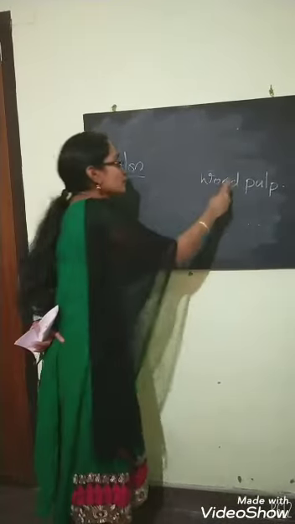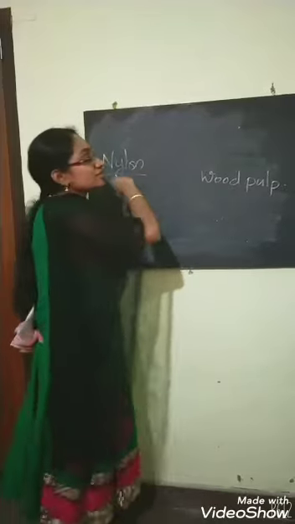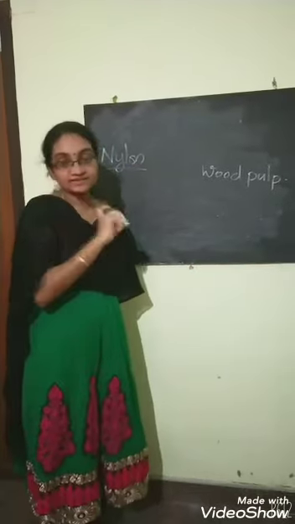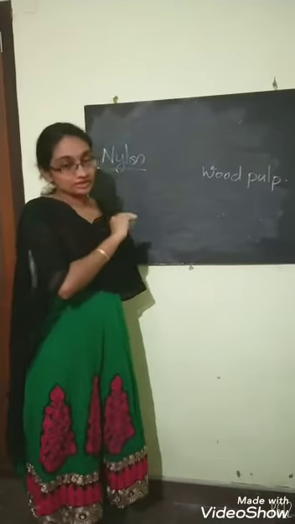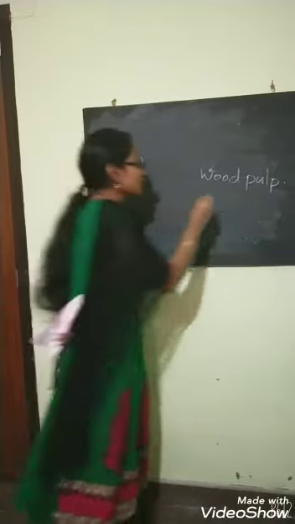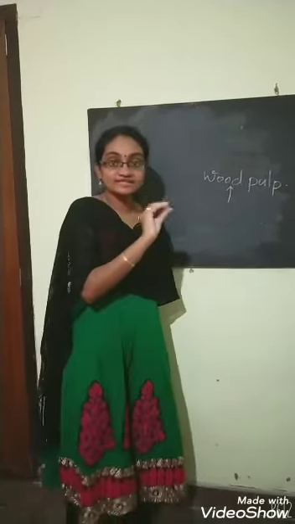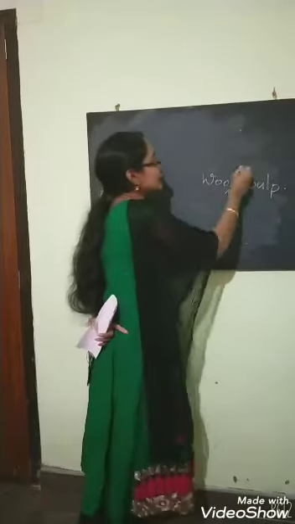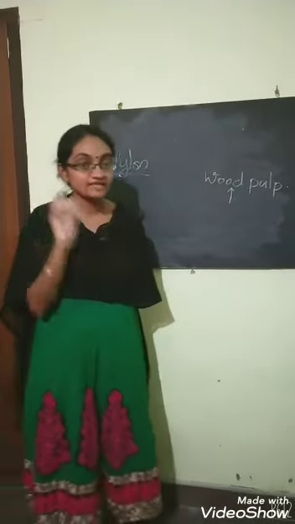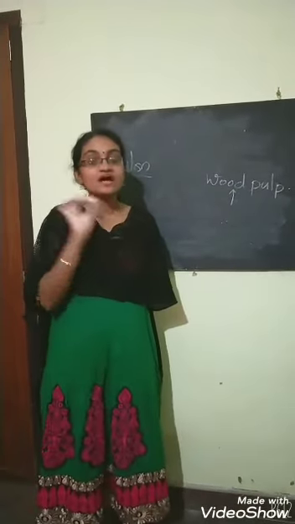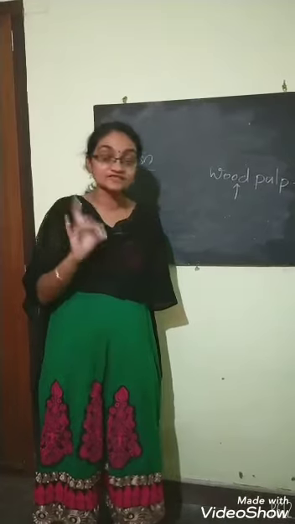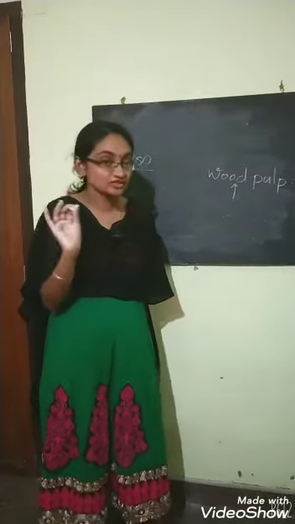Since we consider this rayon as an artificial thing, not natural, that is why, because we treat this wood pulp with some chemical substances and we get that artificial silk. So we consider this rayon as an artificial silk, that is artificial fiber. It's not a natural fiber.